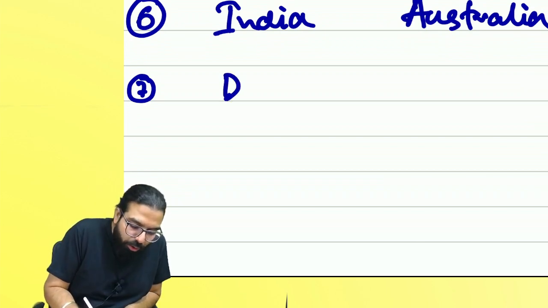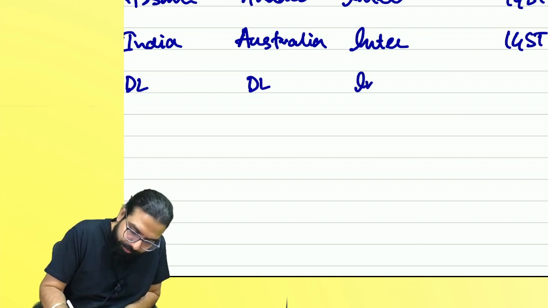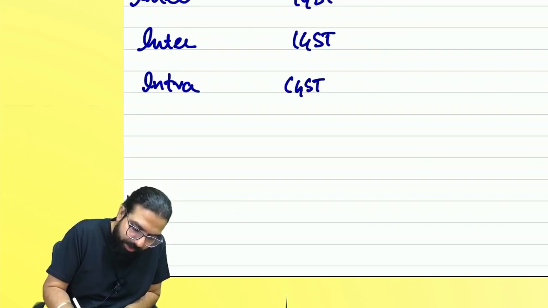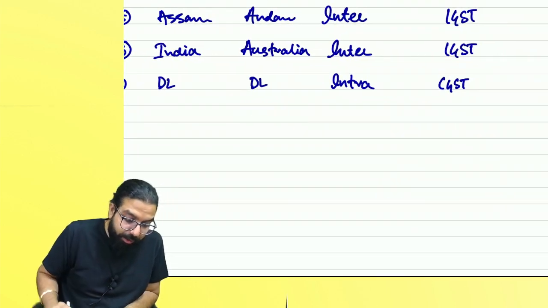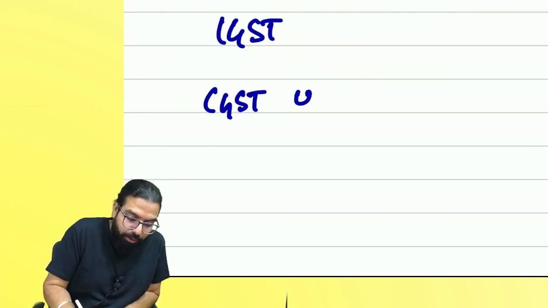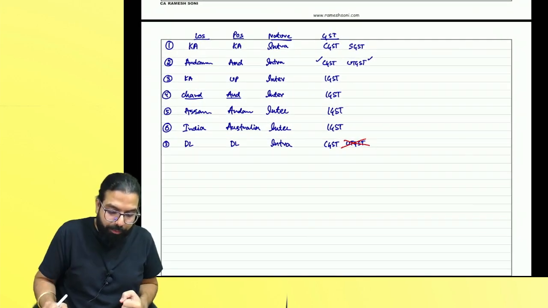Now, if I go ahead and tell you goods are sold from Delhi to Delhi, intra or inter? Intra. Will you charge CGST and... Is Delhi a state or union territory? State or union territory? What will you charge? CGST plus UTGST. 100% wrong. Okay. Now I'll go ahead and talk about it also. Everyone listen carefully.